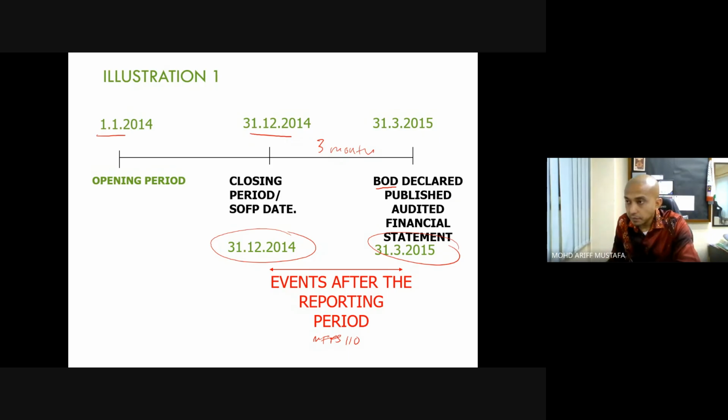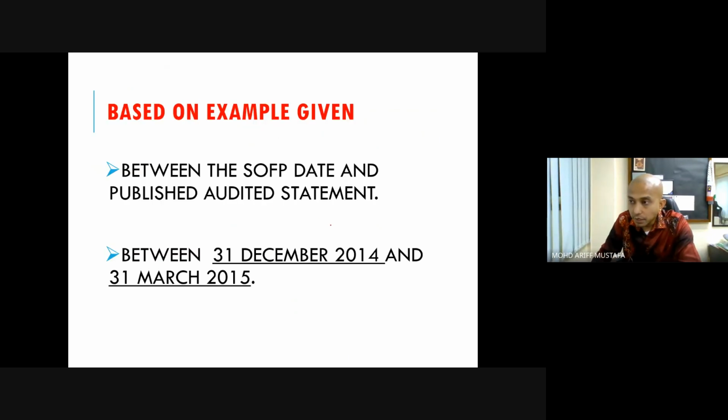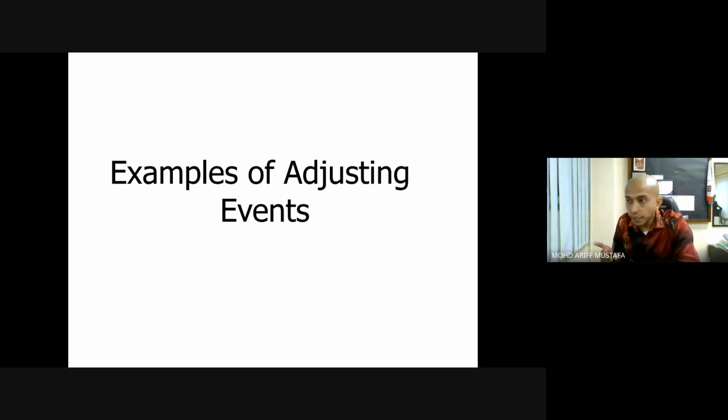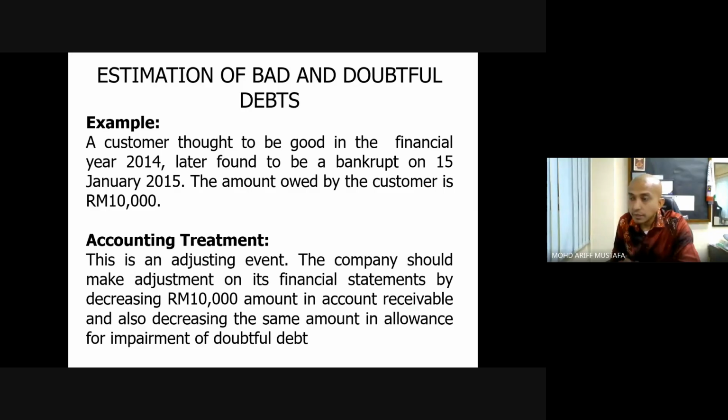Next. Based on the example given, between the reporting date and the published audited statement, between 31st December 2014 and 31st March 2015, that is what is covered under MFRS 110. All right. So this is an example of an adjusting event: estimation of bad and doubtful debt. In this example, a customer was thought to be good in the financial year 2014, thought to be good.